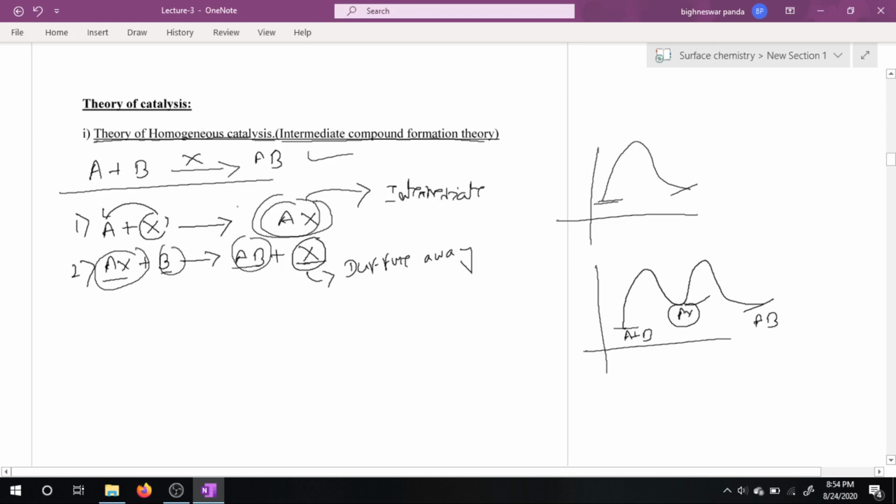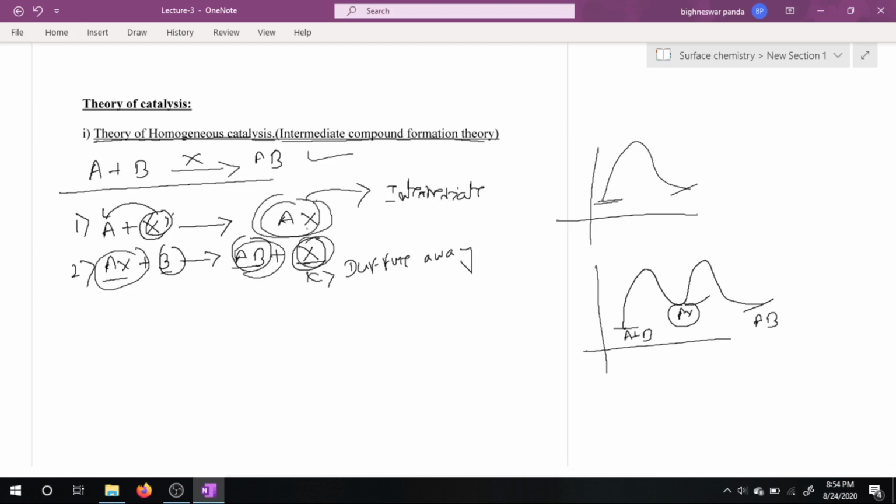That is, this catalyst X forms intermediate compound AX, and then it undergoes decomposition or reacts with another reactant molecule to form product AB, and the catalyst again diffuses away.